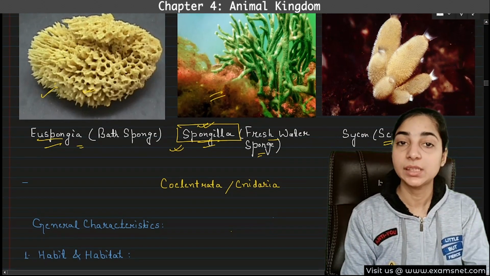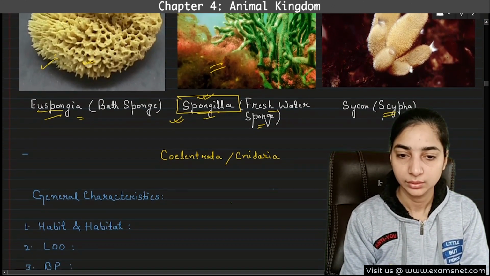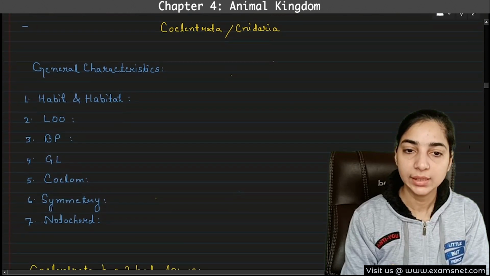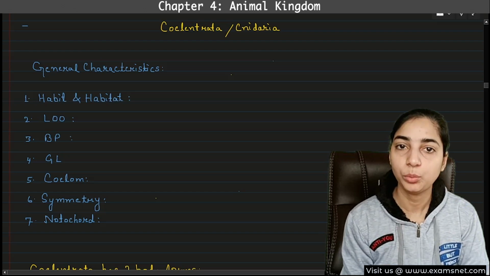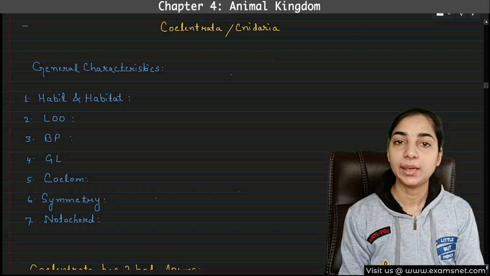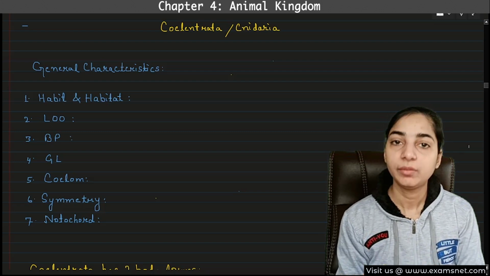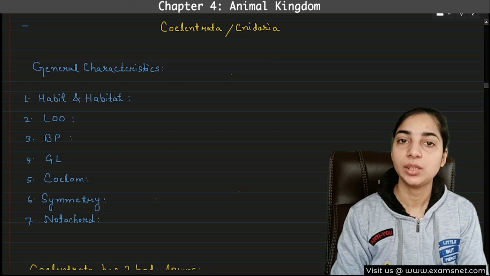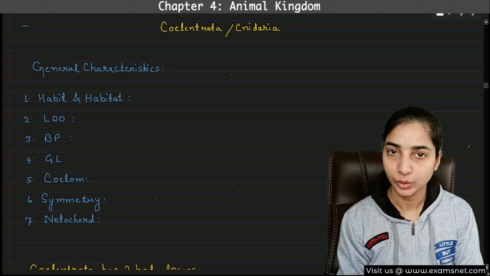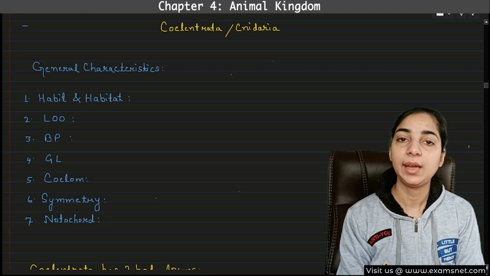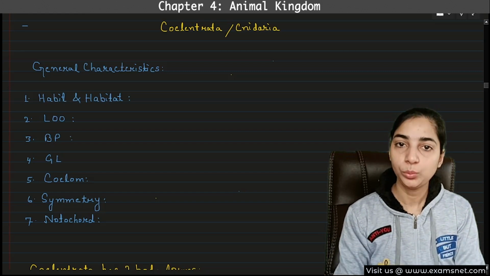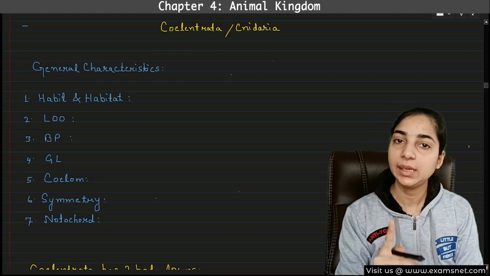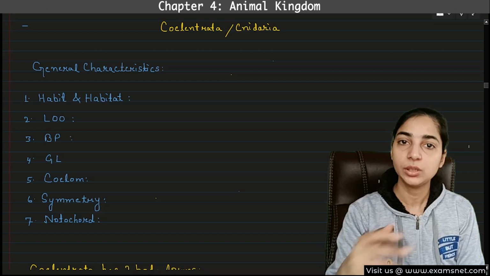Now I'm moving to the next phylum, that is the Coelenterata. But before starting the Coelenterata, let's once again revise what we read in the Poriferans. We know that they have a special characteristic known as the water canal system. Why? Because all the important processes such as digestion, excretion, respiration or reproduction take place through the water. Now, what about the body of the poriferans? They have small pores all over the body. These small pores are known as ostia. Through these pores, the water enters into the body. Then there is one single large pore that is known as osculum, through which the water moves out of the body.